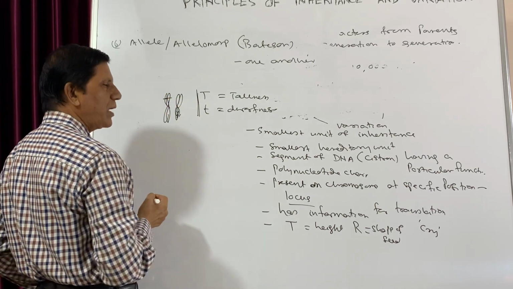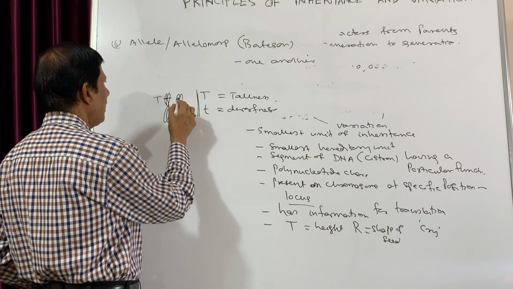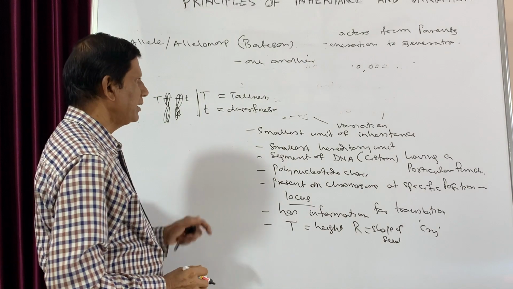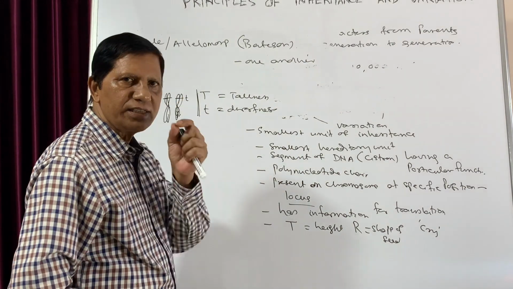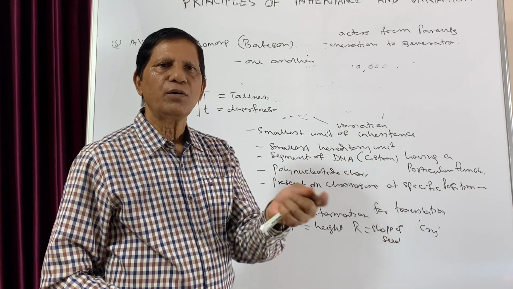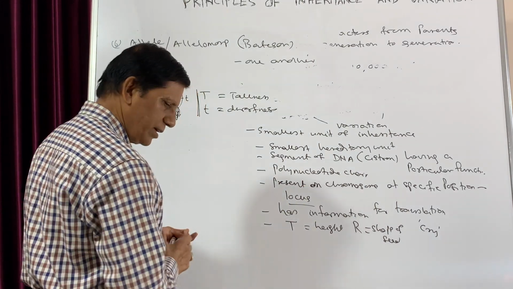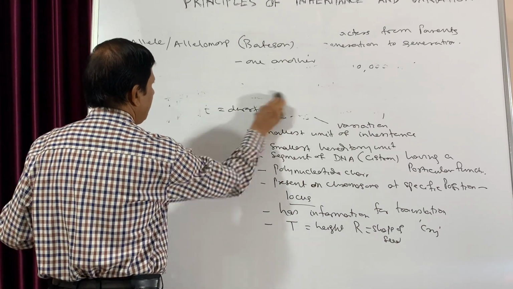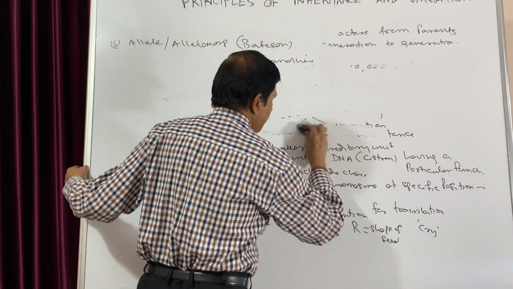Suppose in one chromosome capital T is there, then in the homologous chromosome in the same position small t is present. That is, both the alleles are present in the same locus of homologous chromosomes. That is important. Then the next point that we'll discuss is dominant and recessive.